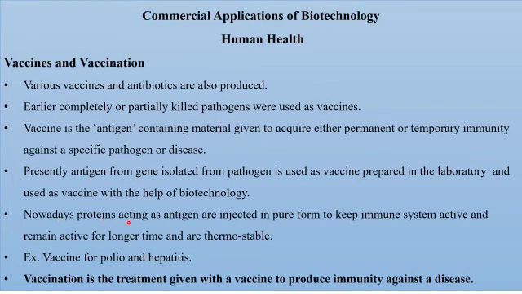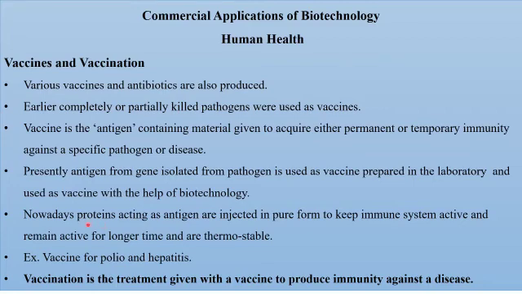And nowadays, proteins acting as antigen are injected in pure form to keep the immune system active for a longer time and are thermostable. So nowadays, we make use of only the proteins that are causing the disease, because antigens are proteins after all, and they can be sufficient to produce the antibodies in our body.